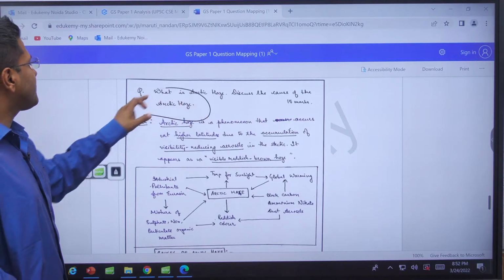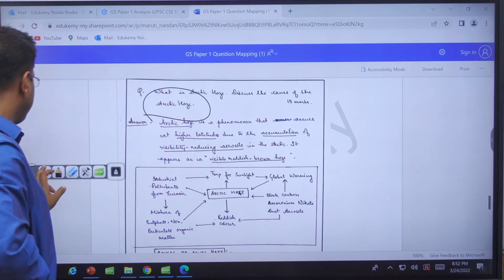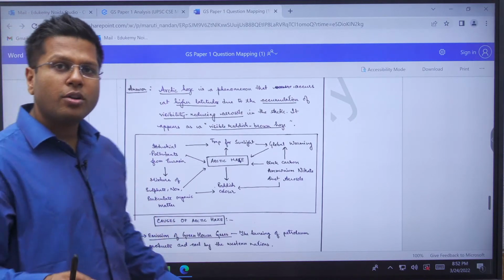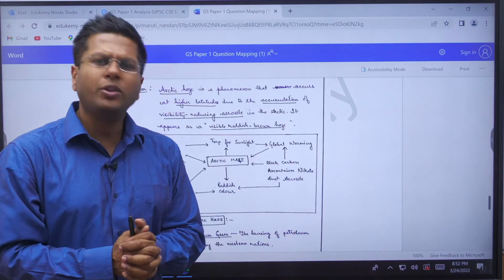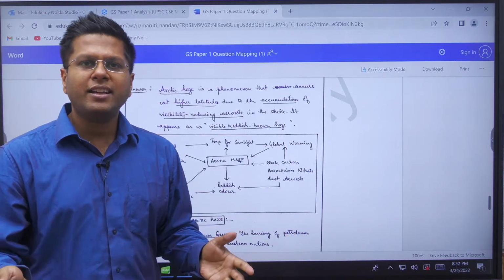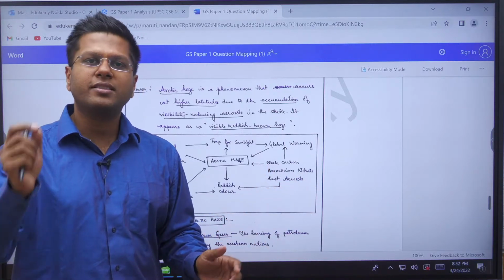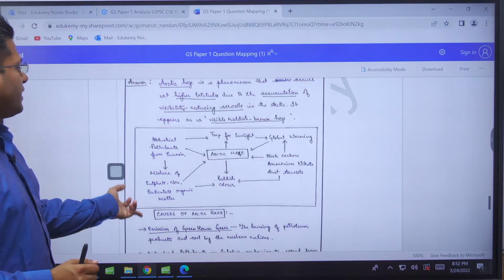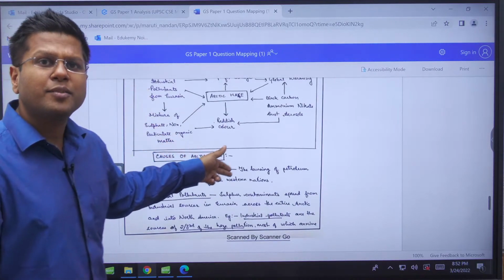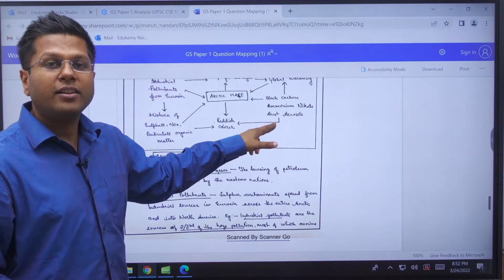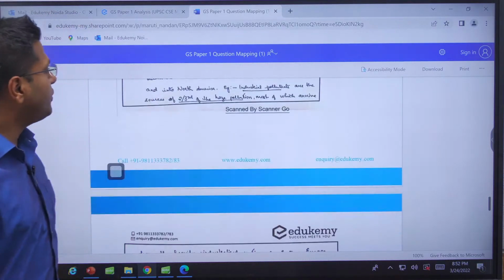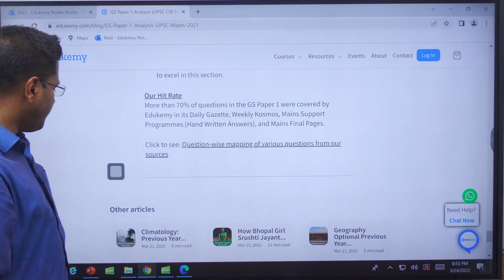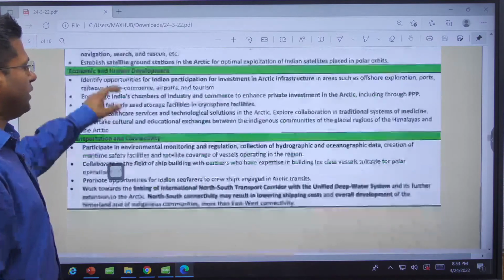So Arctic haze: just like we have fog, we have haze as well, right? Haze is caused because of increased pollution, increased human activities, and then lower temperatures cause the particles to settle down in the water droplets, right? So this is what Arctic haze is. This is impacting Arctic human endeavors, not Antarctic. So you can see the difference between Arctic and Antarctic. This completes the question. In 150-200 words, this is how you'll be able to attempt a question like this.